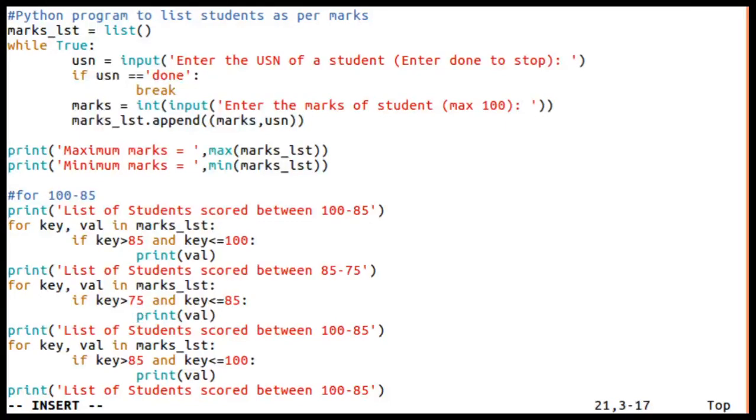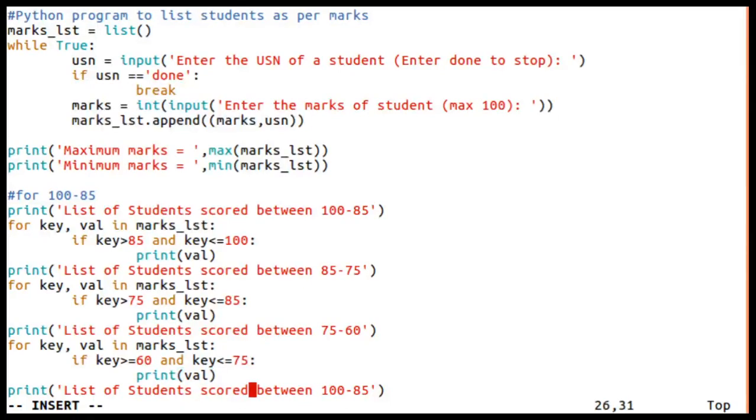And this is 75 to 60, but I want to include both ends here. It should be greater than or equal to 60 and less than or equal to 75.